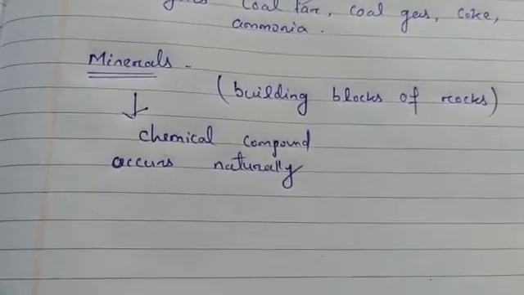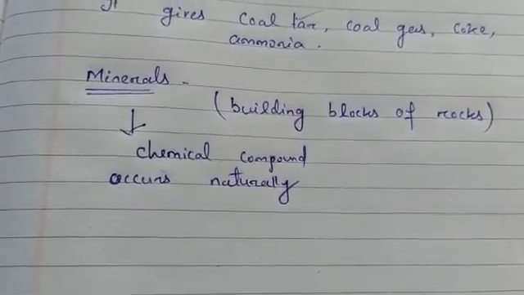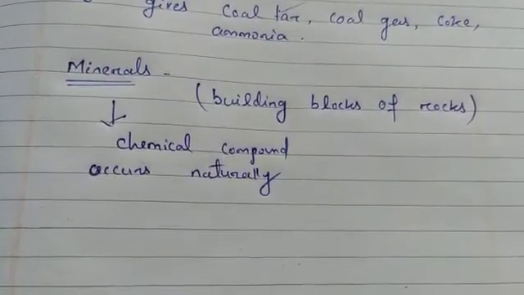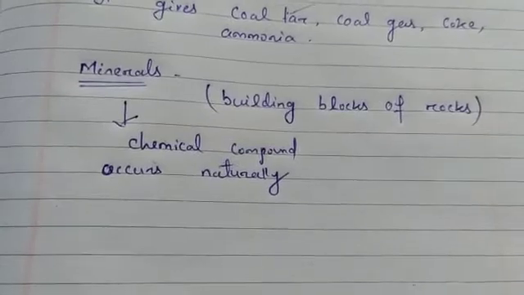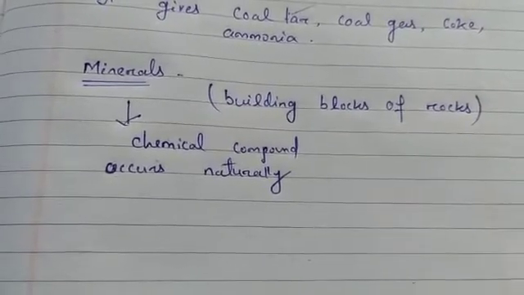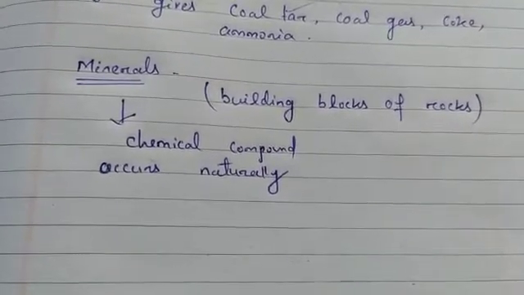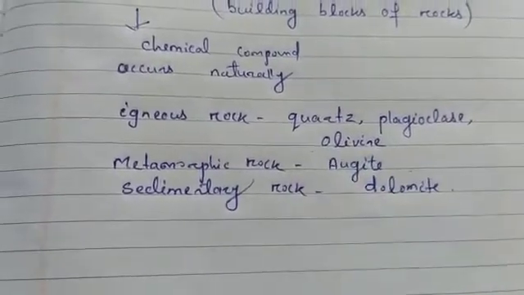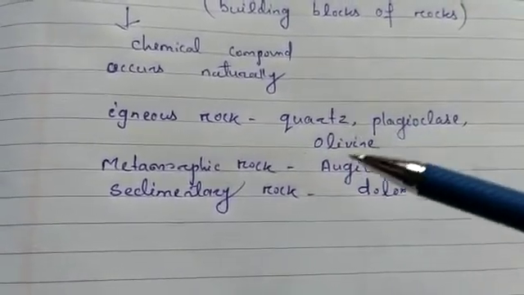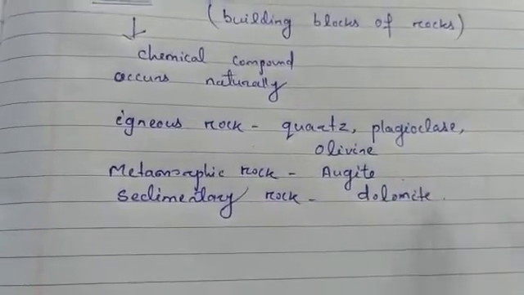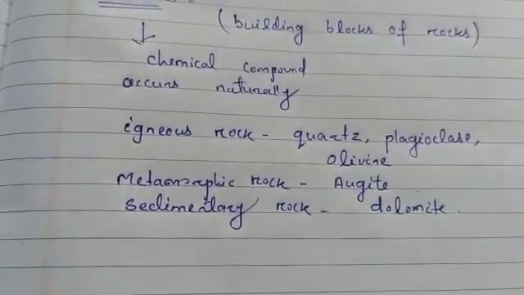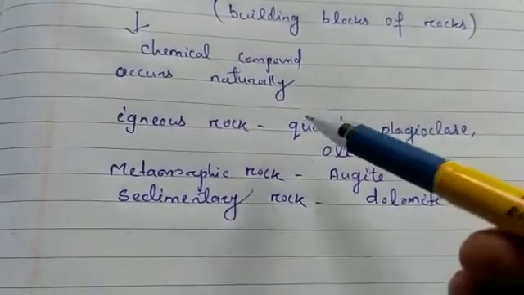So if we take the igneous rock, the sedimentary rock, or the metamorphic rock, then we can see that igneous rock includes quartz, plagioclase and olivine. Metamorphic rock contains augite, and sedimentary rock contains dolomite. Quartz is a very common mineral.